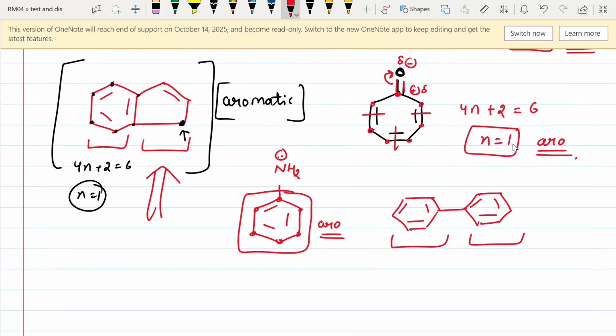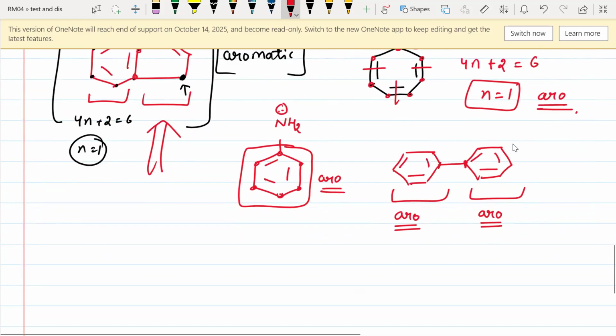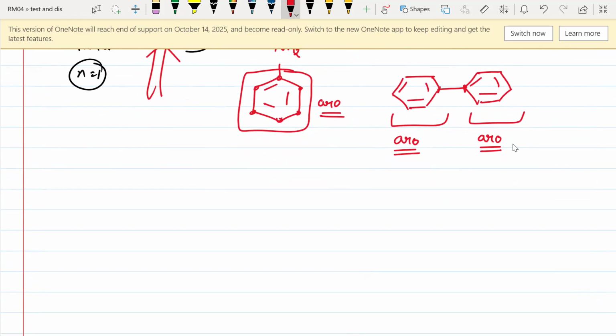Talking about this compound, these are two cyclic rings, but they are not fused with each other. Fused means that two carbon atoms are common between the two rings. But here, no carbon atom is common. Here, the two rings are attached with each other through a single bond. So we will have to check separately. The ring on the left is aromatic. The ring on the right is also aromatic. We all know that 4n plus 2 is equal to 6. We have just checked multiple times about the benzene ring. So we will answer them separately. The left ring is aromatic. The right ring is also aromatic. We will have to answer them separately when the two cyclic rings are attached to each other via a single bond.